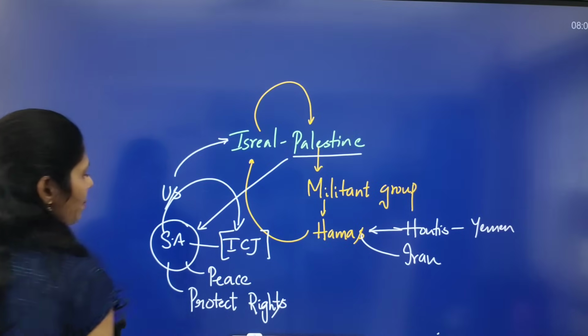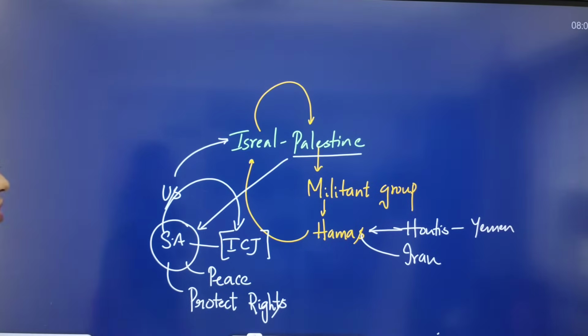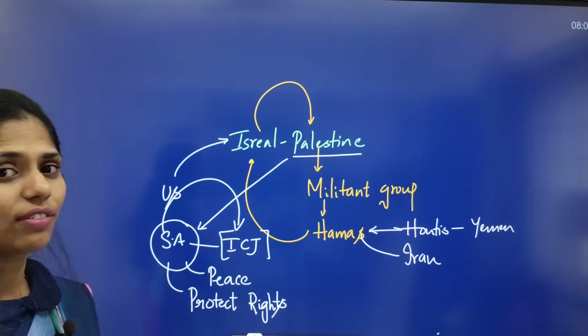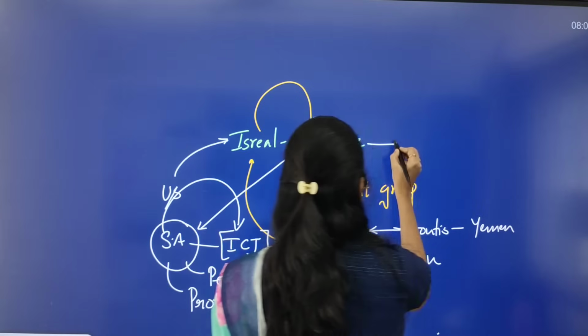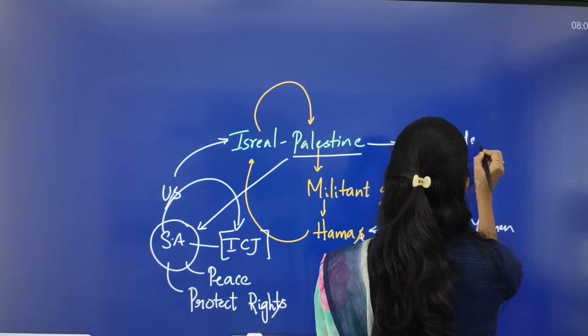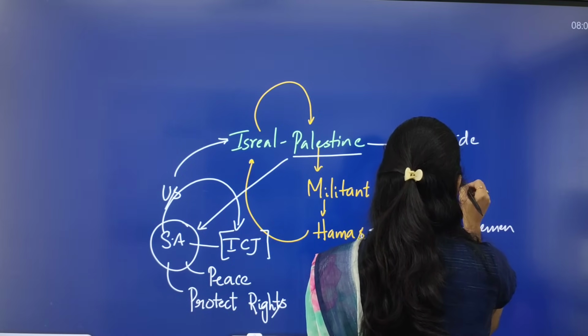So actually why the ICJ is involved and why South Africa is involved here is, if there is any genocide going on, yes, we have one convention.